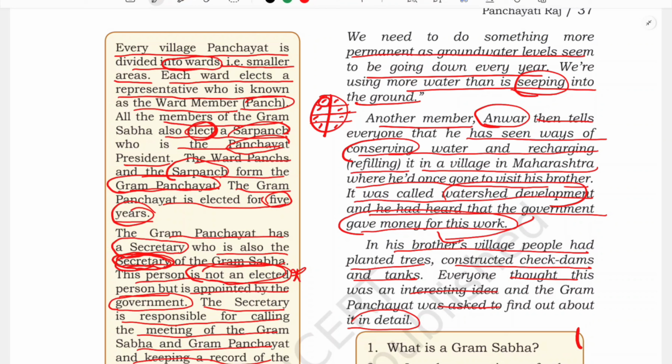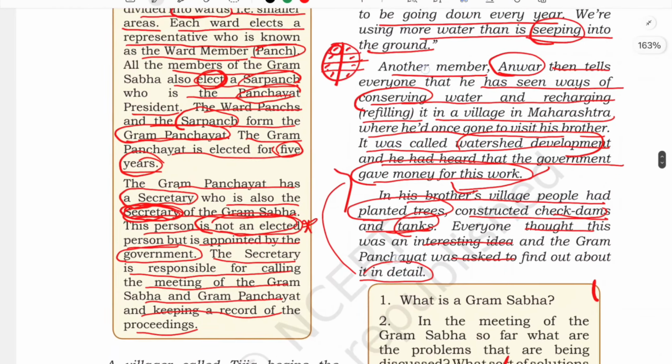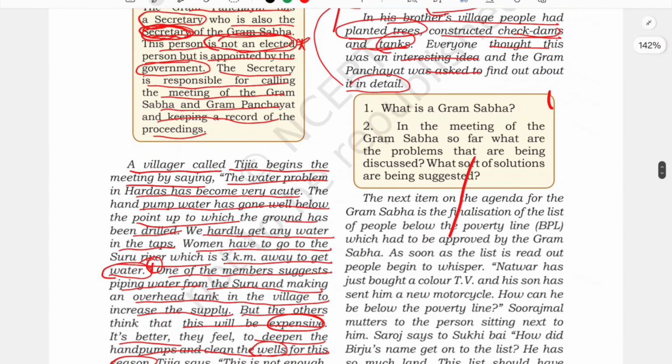Everyone asked the Gram Panchayat to find out more about it in detail, because the money will be provided by the government for the construction of check dams and tanks. For all this you will need money, isn't it? Planting trees will be done by the members of the village, but for other things they will need money. So the Gram Panchayat members were asked to find out more about it in detail. In this way they try to solve the water problem.